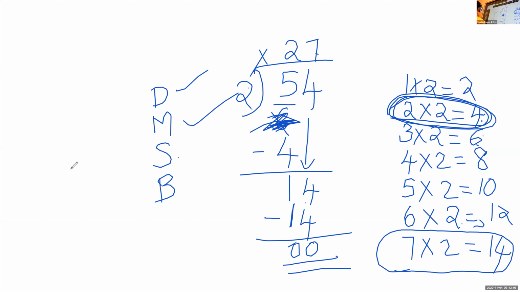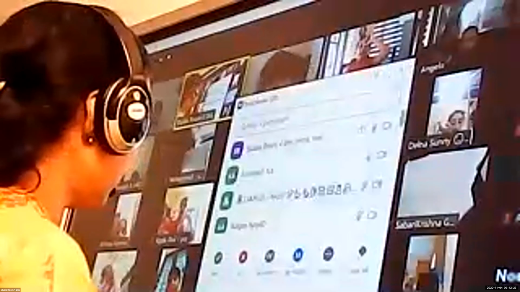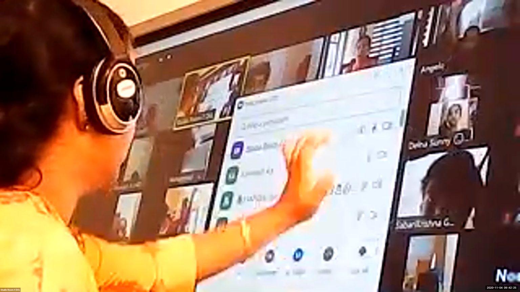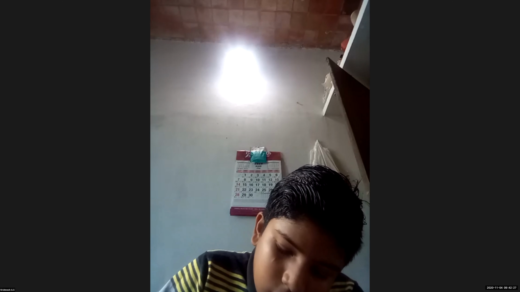Now you can check whether you got the correct answer. 27 multiplied by 2, 7 2s are 14. 1 carry over, 2 into 2, 4, plus 1, 5. Yes, I got the dividend 54. My division is correct. How many got the correct answer? This 27. 54 divided by 2. How many got the correct answer? Yes, children? Is it okay?